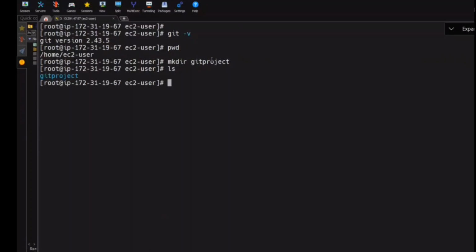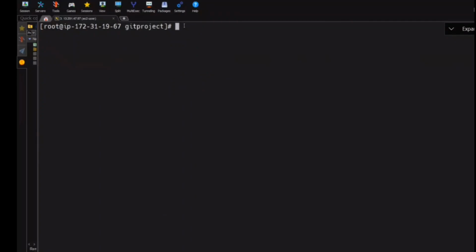How to list it? ls. I want to go inside it: cd git project. So what I did is create a directory and then go inside it. Okay? I'm clearing the screen. Now I'm in my git project directory. If you want to track the files in this directory, I told you the first command that you should use.